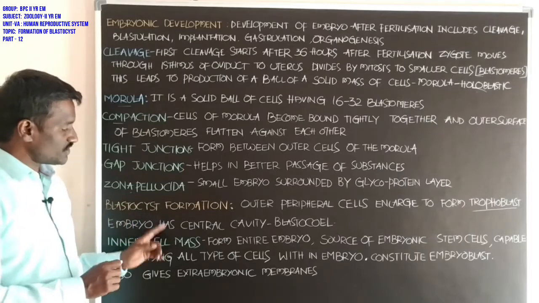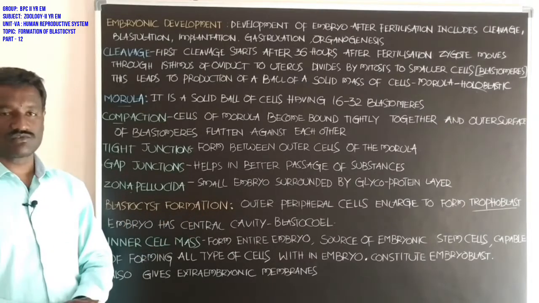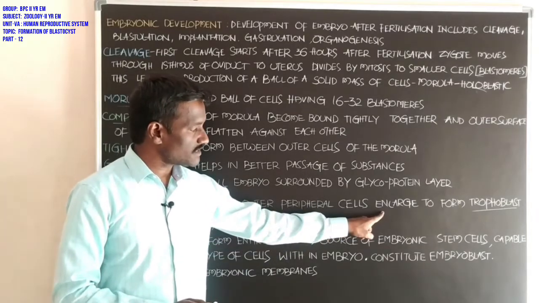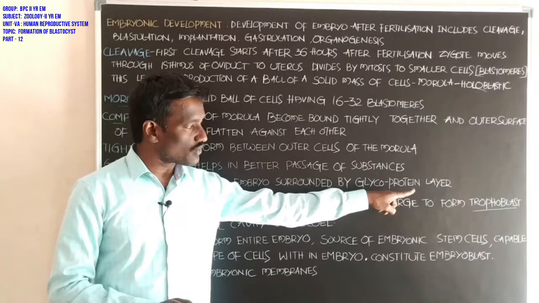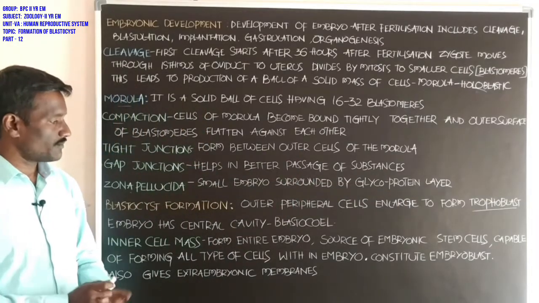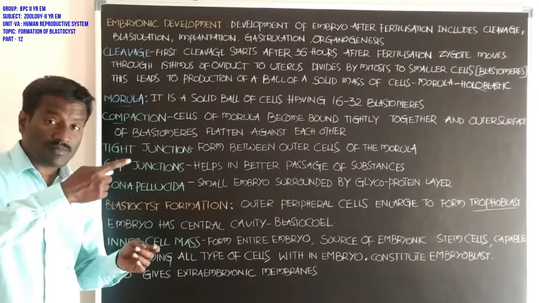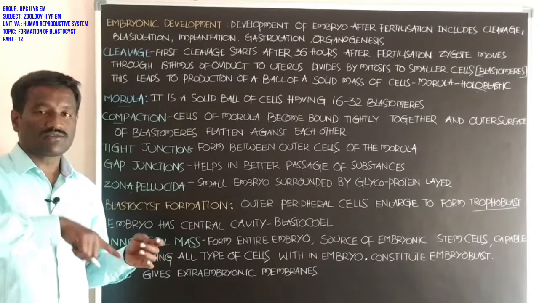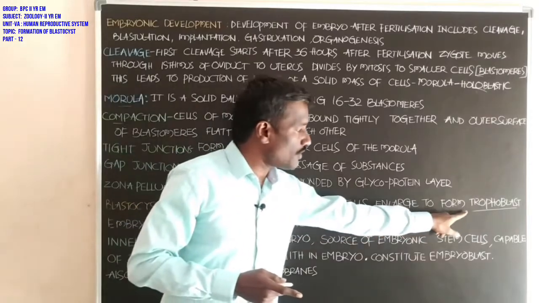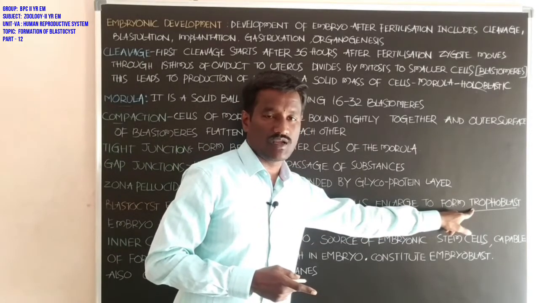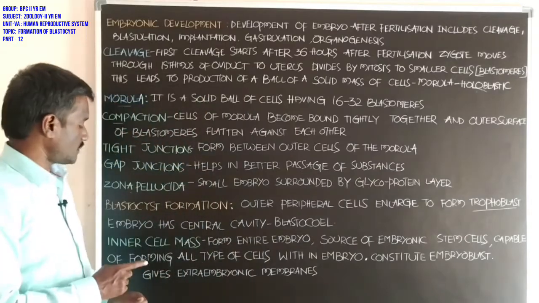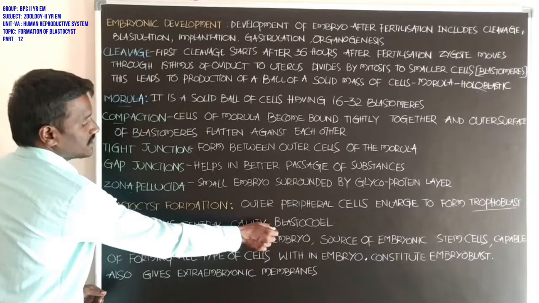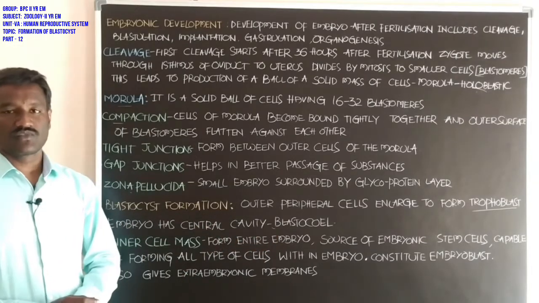Next, blastocyst formation. What about blastocyst formation? In this, the outer peripheral cells enlarge to form the trophoblast. Student, the outer peripheral cells enlarge and form the trophoblast. And the embryo has a central cavity that is called the blastocoel.